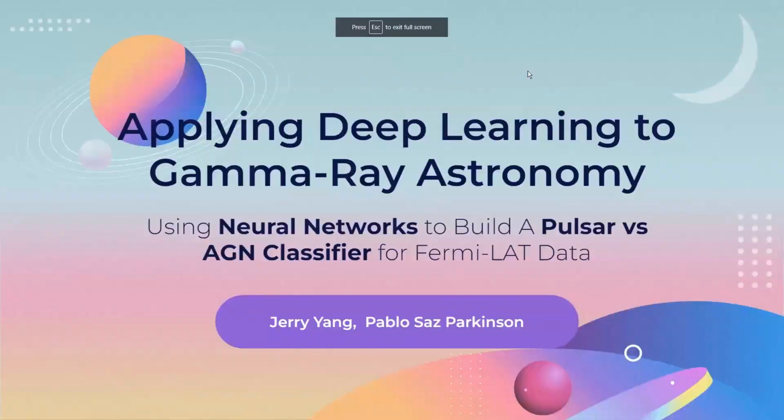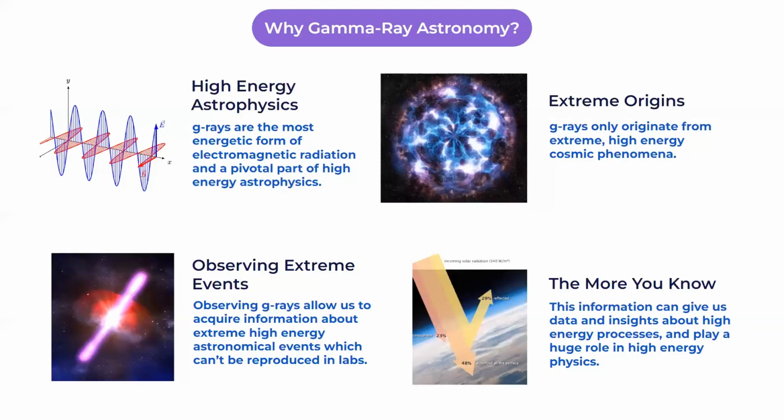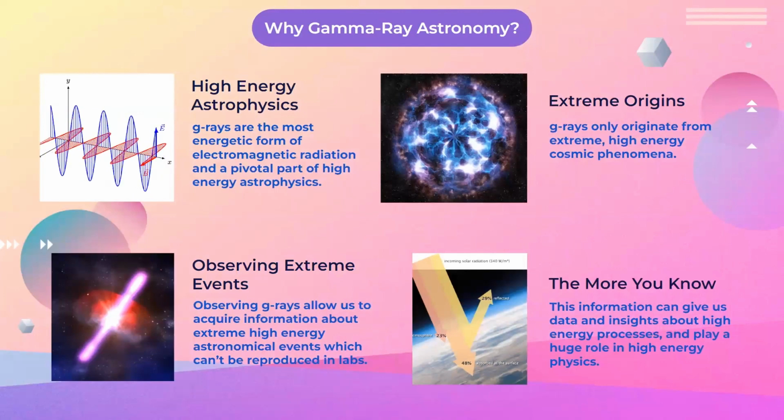This presentation is a little long. Applying deep learning to gamma ray astronomy: using neural networks to build a pulsar versus active galactic nuclei classifier for Fermilab data, by Jerry Yang and Pablo Parkinson. So, what are gamma rays?